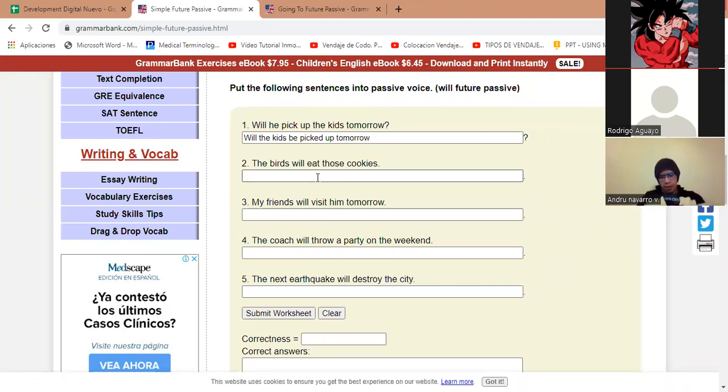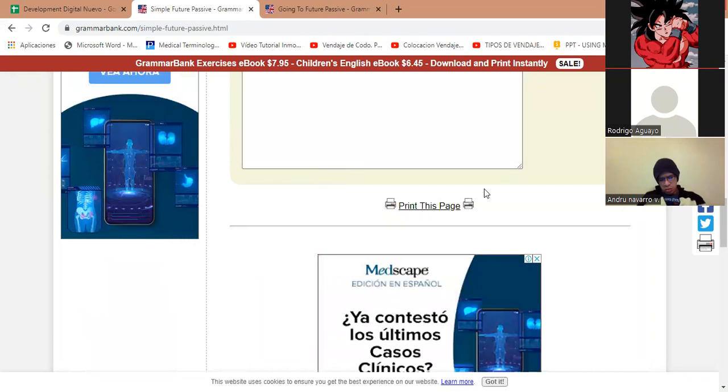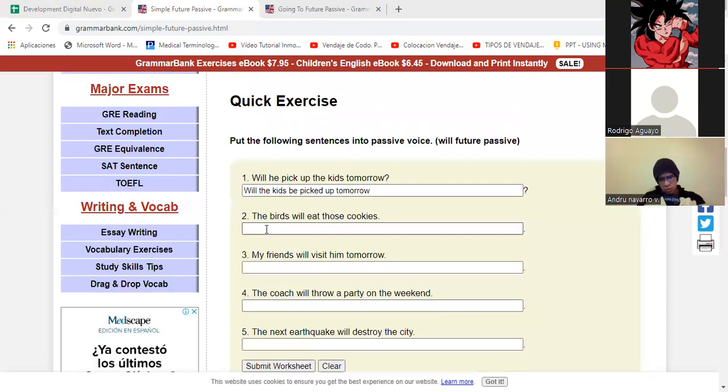The birds will eat those cookies. And the passive is, those cookies will be eaten by the birds, right?